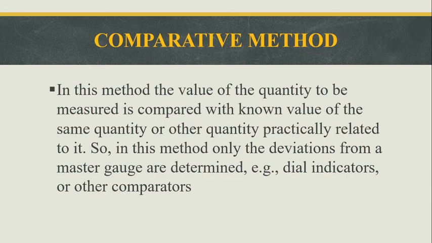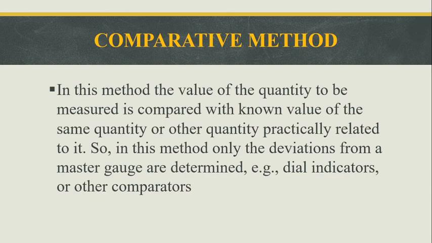Suppose we took one object, we measure the value of the object, then we compare the value with the known value of the same quantity, which means a square product is measured and we find out the output of the square product.